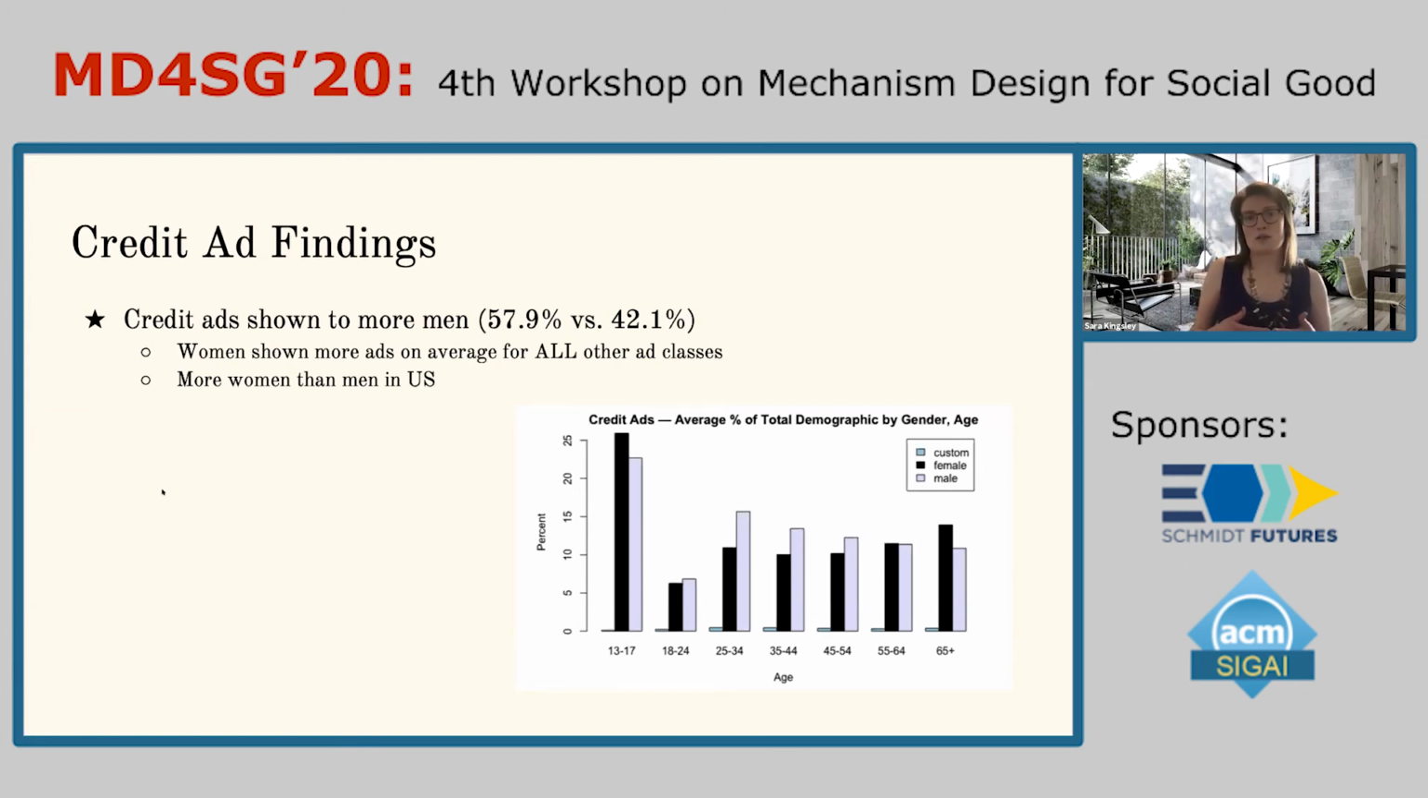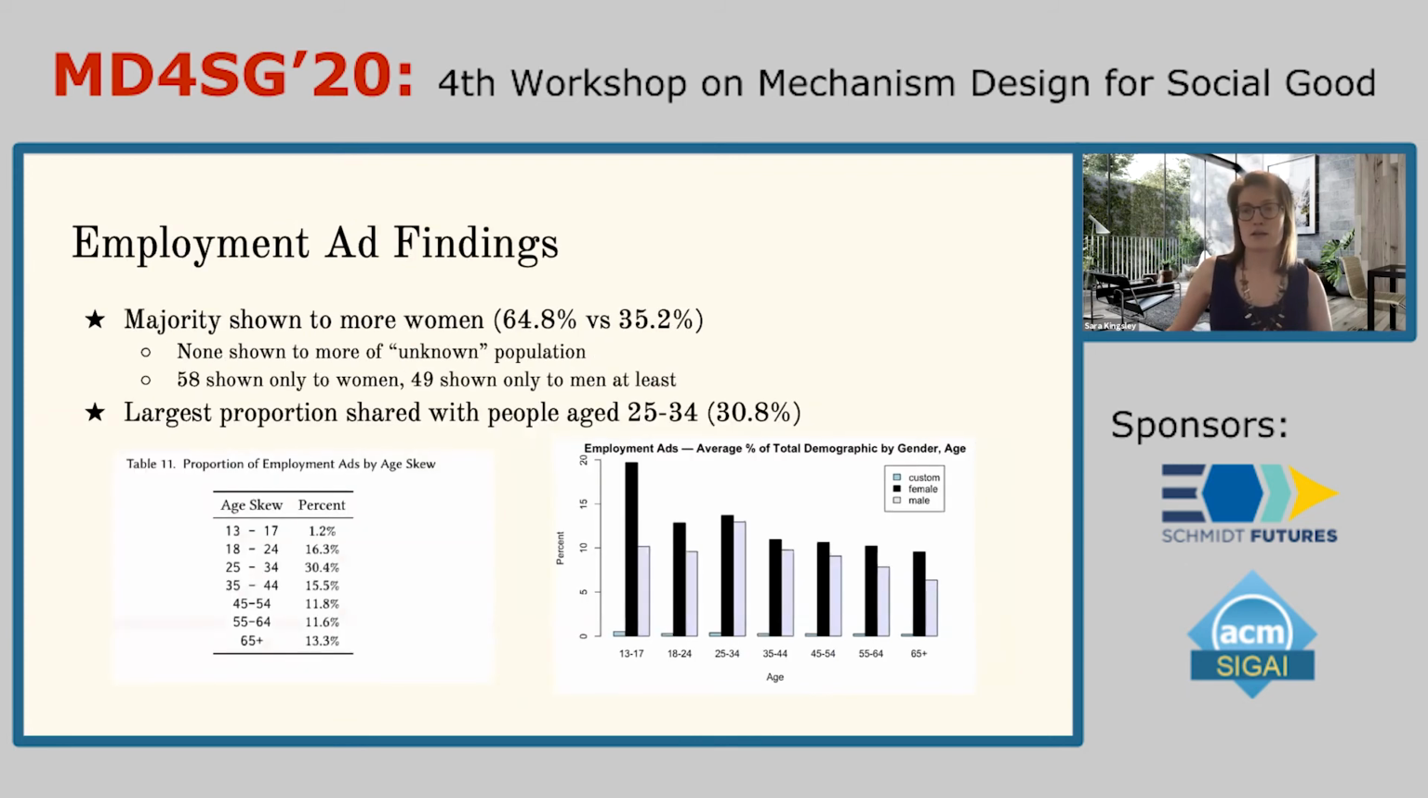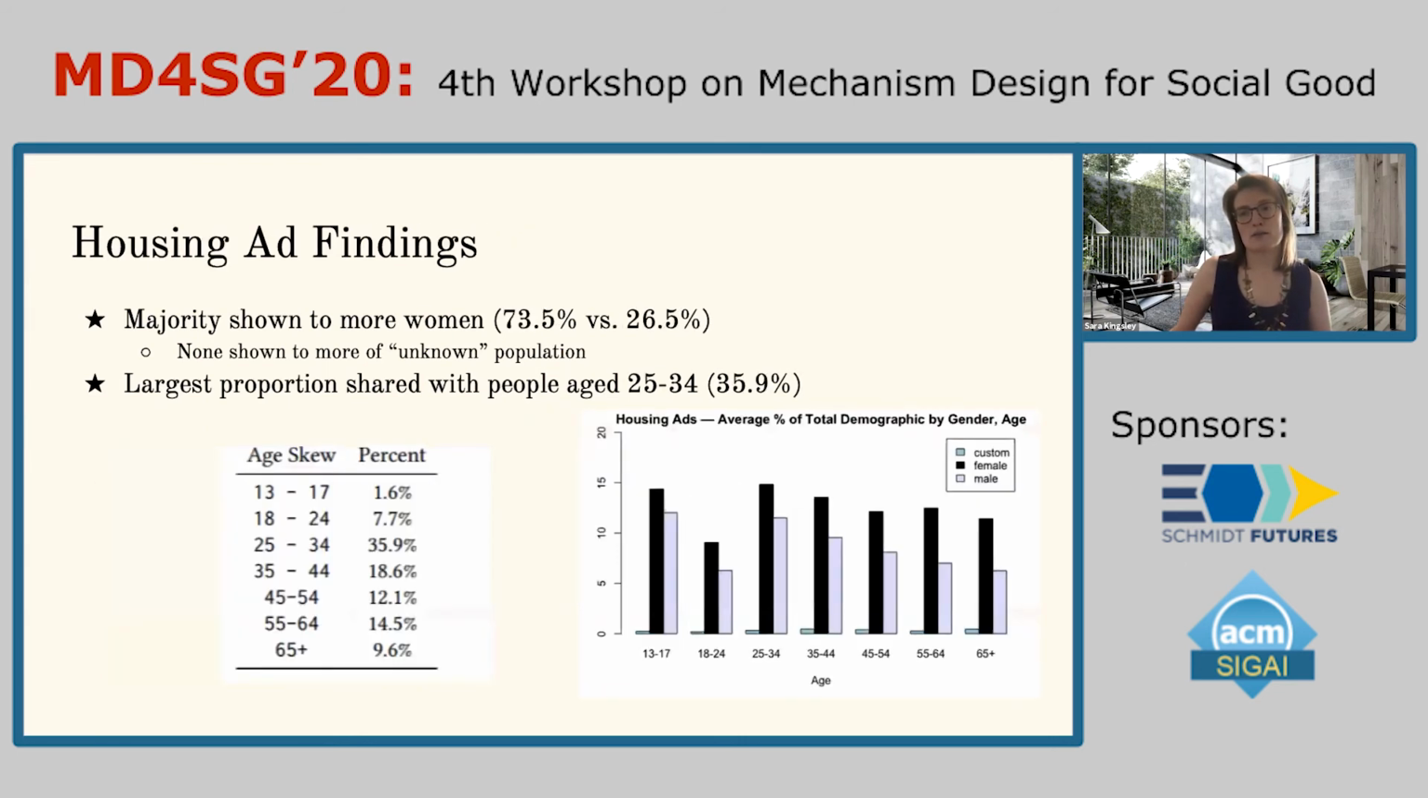And finally, I wanted to note that any user who does not specify their gender to Facebook is classified as having an unknown gender, and on average, they receive nearly 0% of either credit, employment, or housing ads. So quickly, with employment ads, women were a greater proportion of the demographic that received those ads. In addition, we noticed that persons aged 25 to 34 were a greater proportion by age who received the ad, suggesting an age bias. With housing ads, we found something similar. Women were a greater proportion, and the ads were sent to more persons 25 to 34.